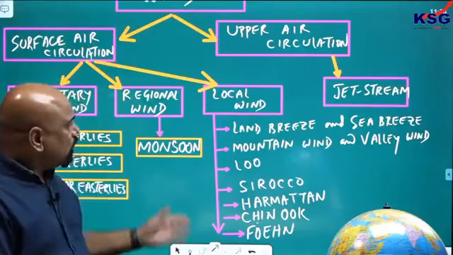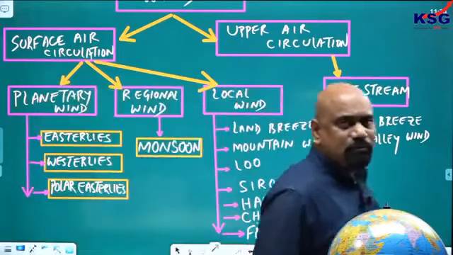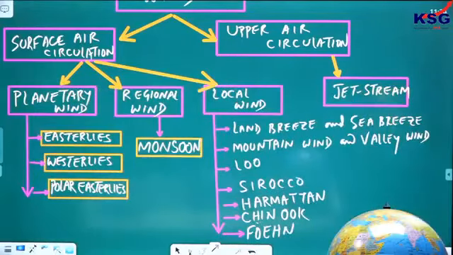Okay, look at here. This is the wind system, different types of wind circulation I have given. There are a lot more. In local wind we have so many things, but I have given few. Hope you got it.